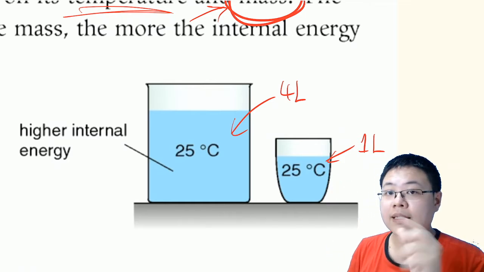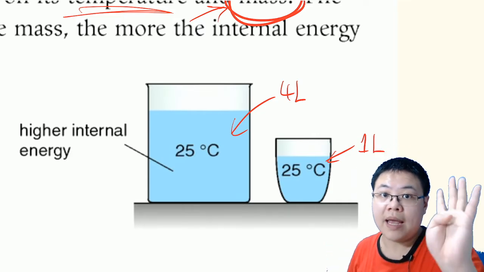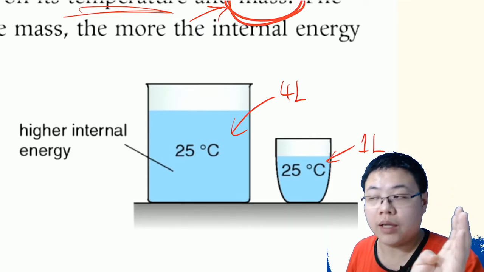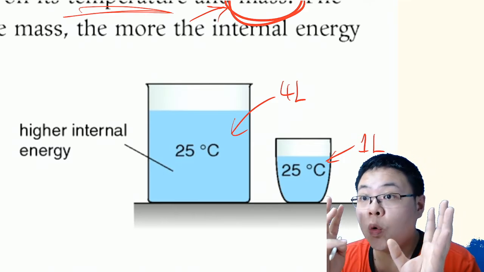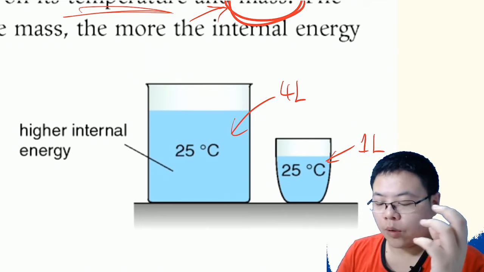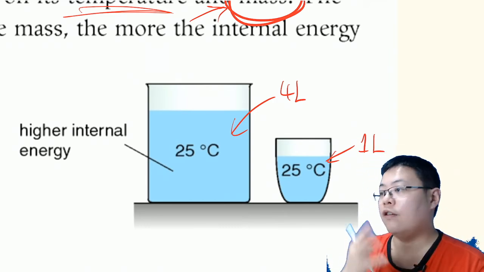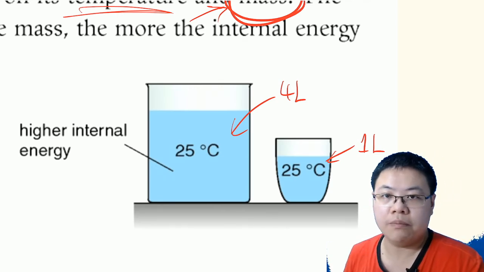But the left hand side, the full bucket of water has 4 times as many molecules. So if we are considering the total internal energy, then the 4 liter bucket has 4 times that of the 1 liter cup, okay?